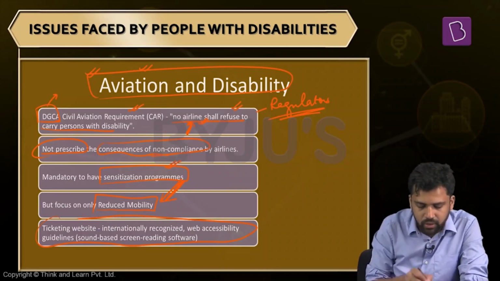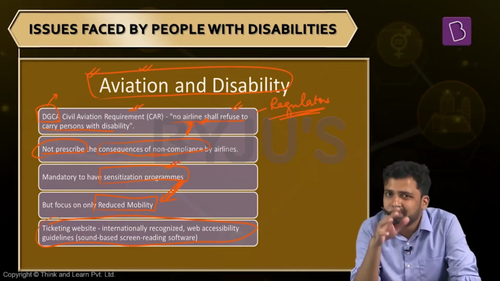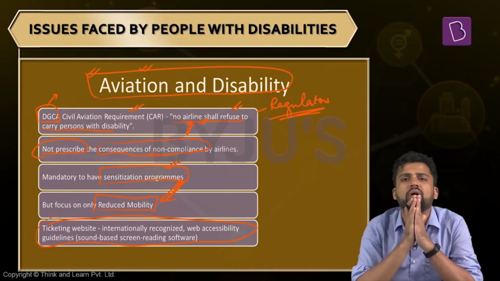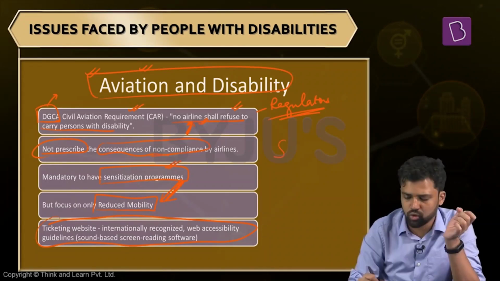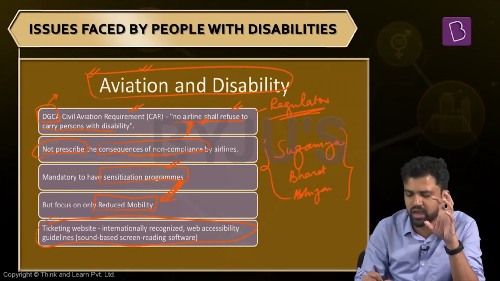Apart from that, many of the ticketing websites by which you can purchase tickets for civil aviation, they are also not disability friendly. So as a consequence of which, the mobility of people with disability gets hindered. So we need to have adequate mechanism to handle this. In recent times, we have had some campaigns, for example, Accessible India campaign or the Sugamya Bharat Abhiyan, which tries to handle some issues related to this. We'll come to this topic, Sugamya Bharat Abhiyan or the Accessible India campaign in a while.